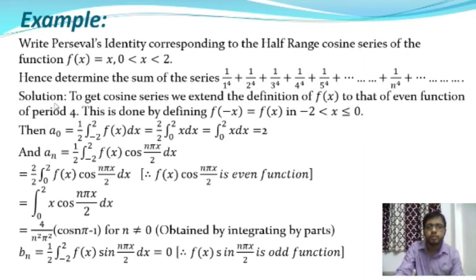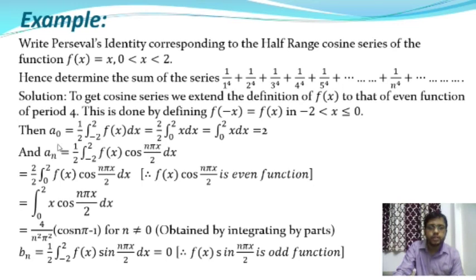So here is the solution of the given problem. To get the cosine series, we extend the function f(x) to be an even function of period 4, and this is done by the definition f(-x) = f(x). The interval is extended to -2 to 0. So now the function f(x) is defined in the interval -2 to +2, where f(x) is an even function and the period is 4. From this we will get the values of the coefficients a0, an and bn.